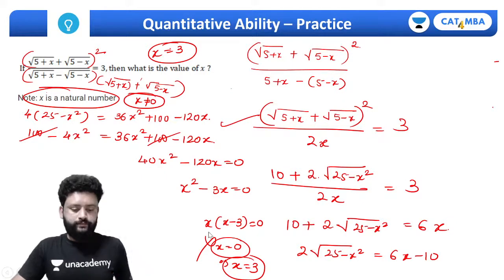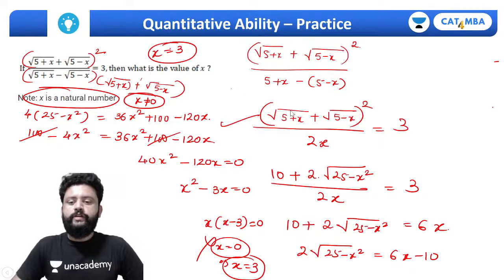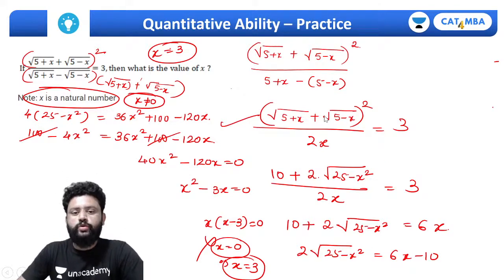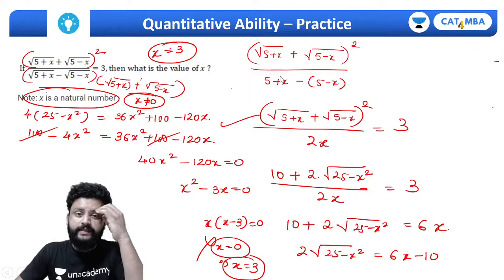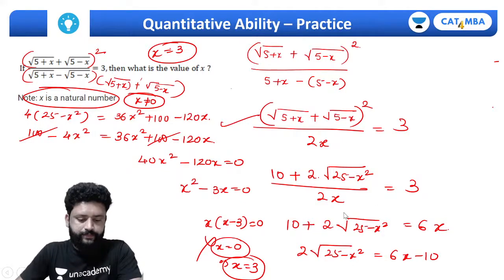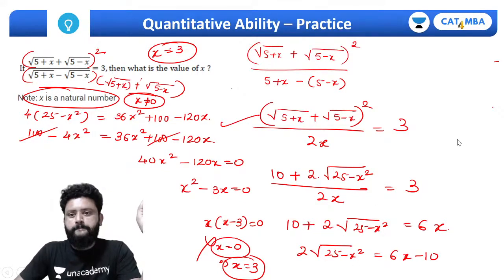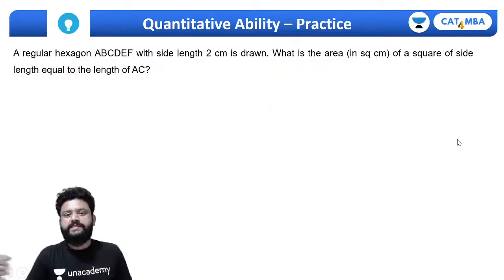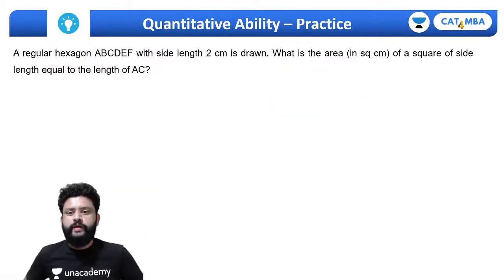Done? Okay, this one, the calculation part was a bit tricky. You have to be careful; if you go wrong somewhere, it definitely won't match. Otherwise, it was just simple rationalization here. That's it. And if you think with trial and error, it definitely won't come so quickly, right? You cannot simply guess it. Okay, let's go for the next one.